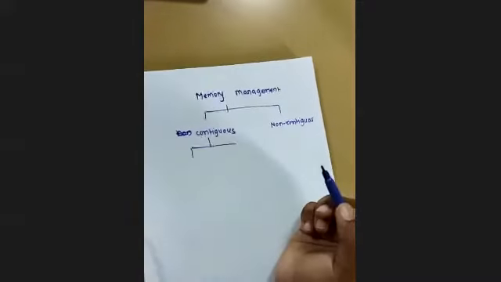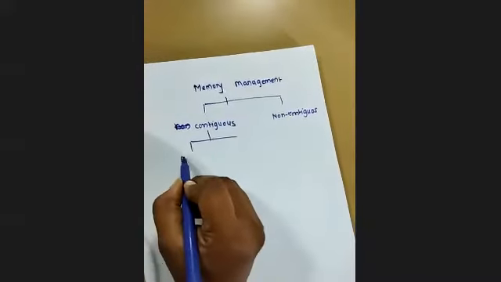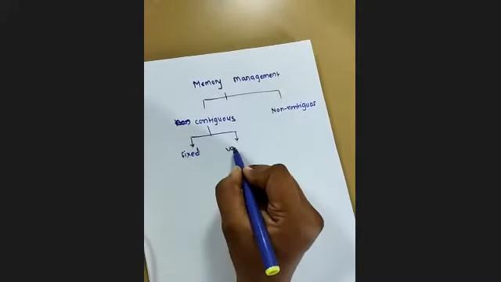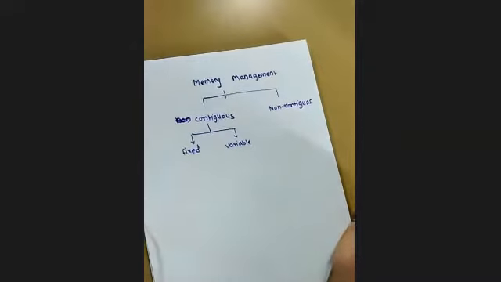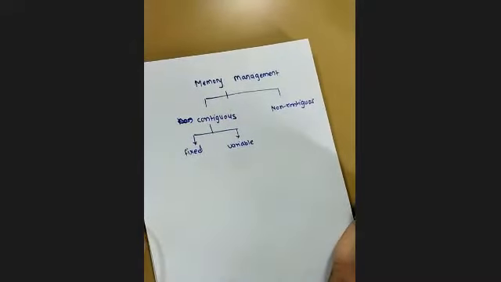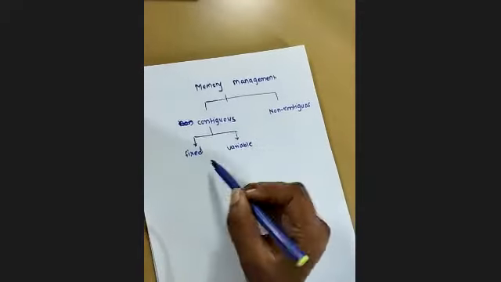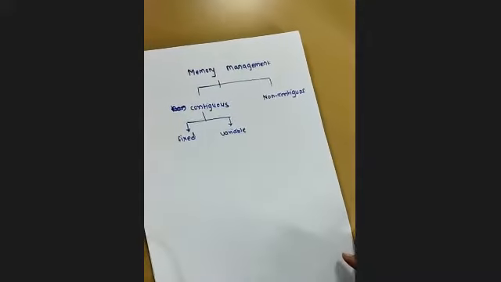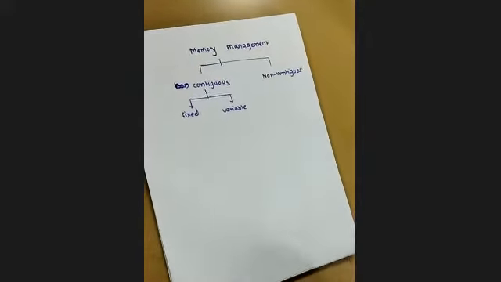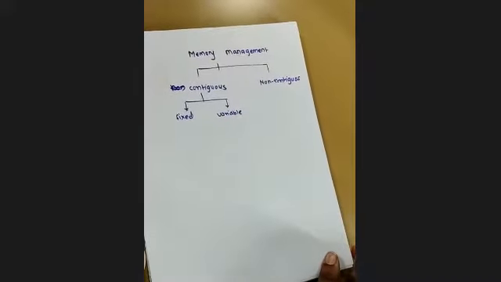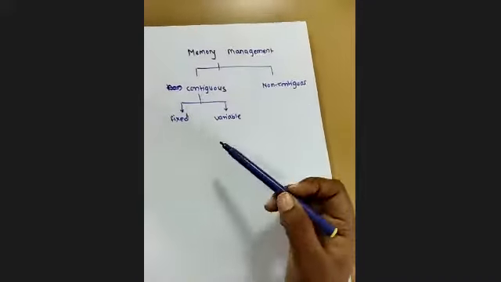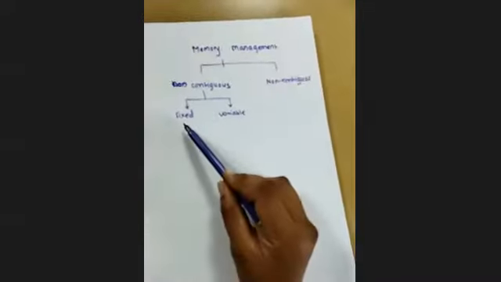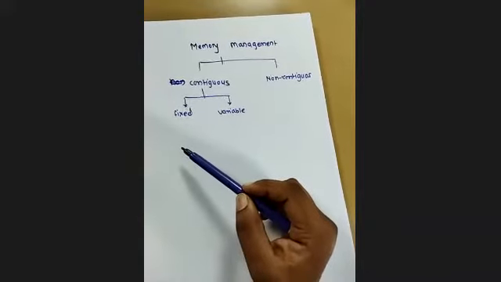Now, in this also, we have already discussed there is the fixed type and the other partition is the variable or the dynamic, static and the dynamic, or fixed or variable. Okay, this is the partition in the contiguous. In fixed, we have already discussed how the processes are allocated into the main memory, and which problems can occur in this fixed partition of contiguous memory allocation. That is internal fragmentation and external fragmentation, right?